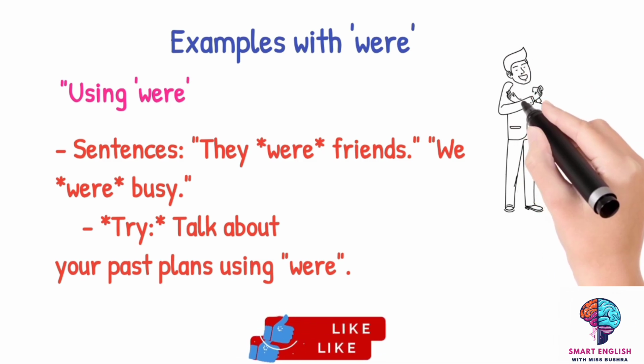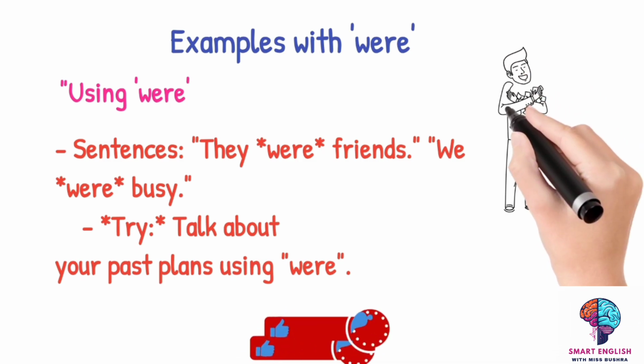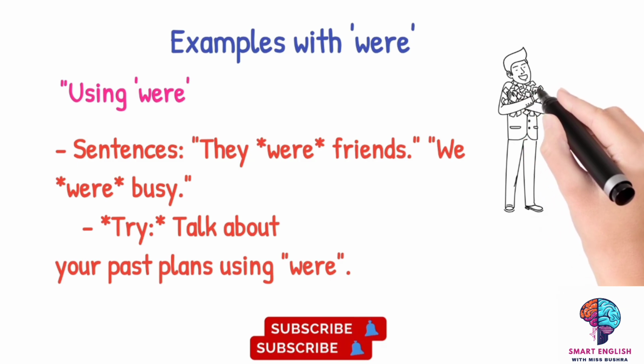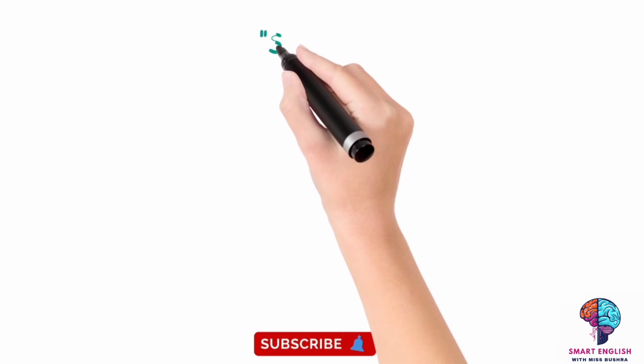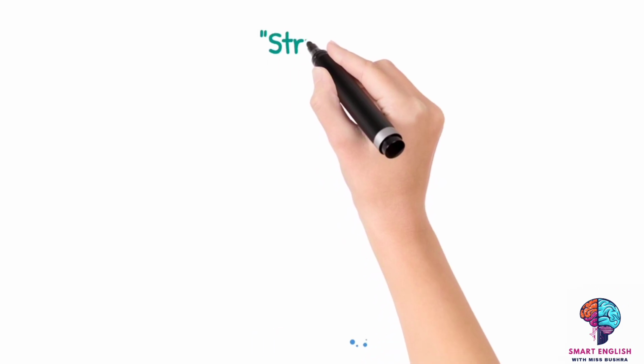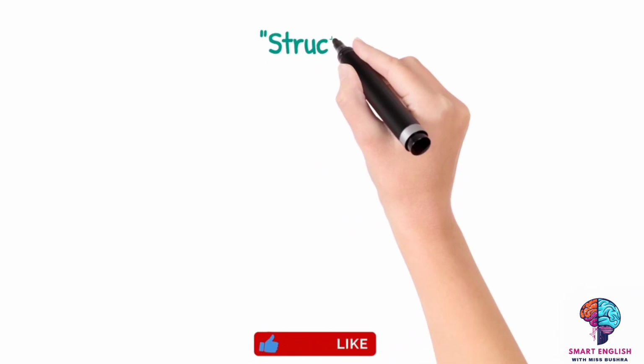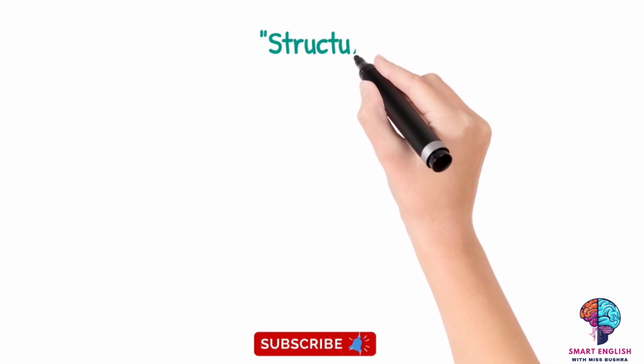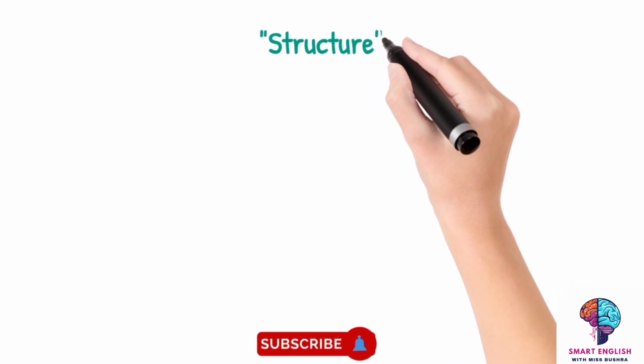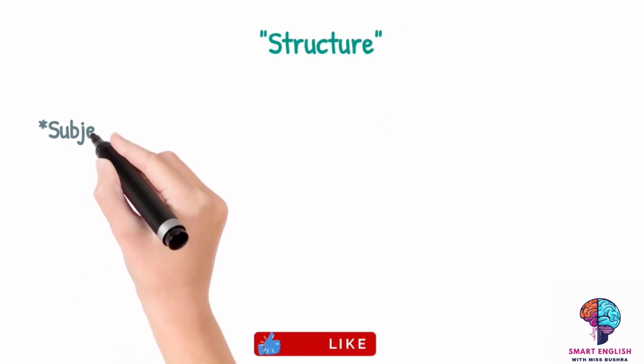For example, you can say, they were my students. So here there is no action. That's why this is called non-action. So students, this is a very unique topic. We usually use this topic in our speaking, in our daily life conversation, in our practice.